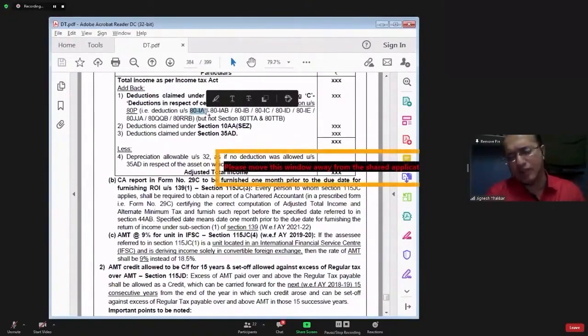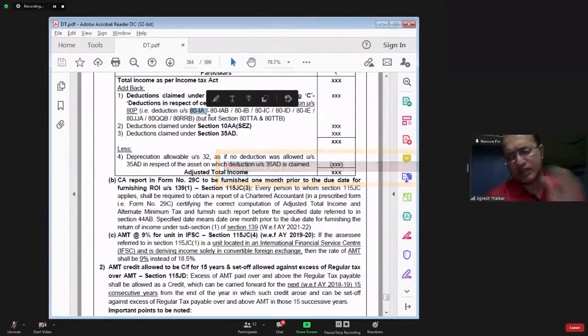The amount of deduction is calculated based on your income. Generally, the word deduction is used in the context of expense, but here the word deduction is used in the context of income. From your gross total income, we are deducting certain incomes which are earned by you and taxable under that PGBP. For that income, we are giving you deduction.